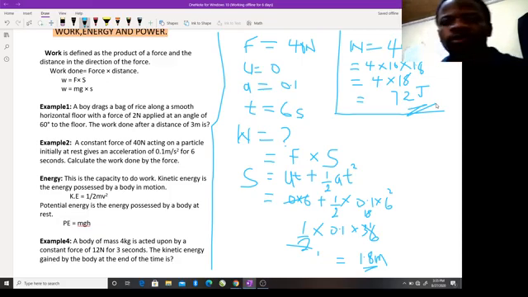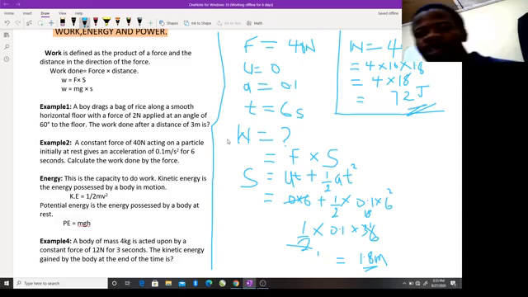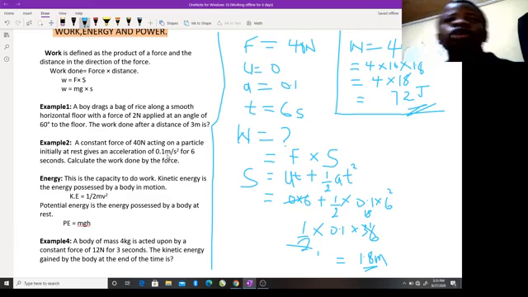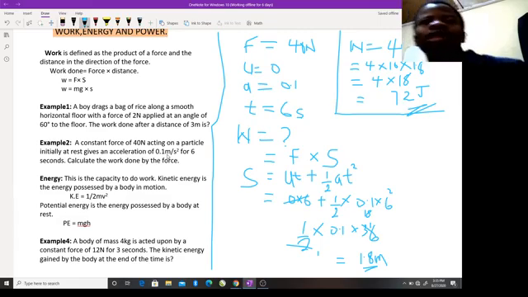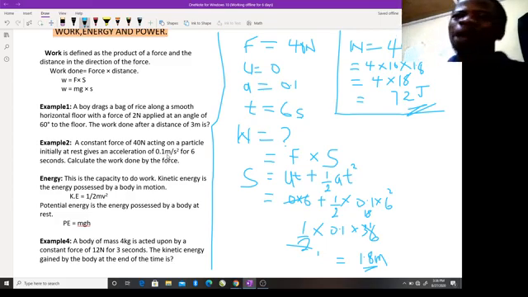Energy. Energy is the capacity to do work. So you have an energy, it is your ability to do work. Before I talk about kinetic energy, energy is also measured in joules. At times we use work done and energy the same way. You can say a body or a particular person has an energy, so that amounts to the work that can be done by that body.